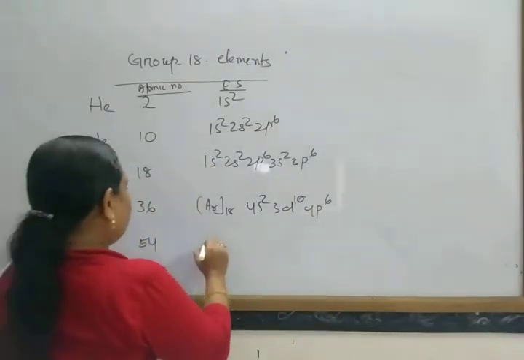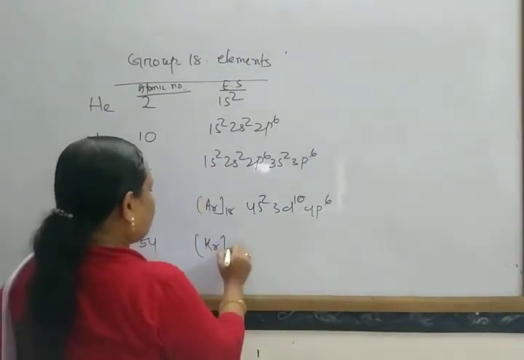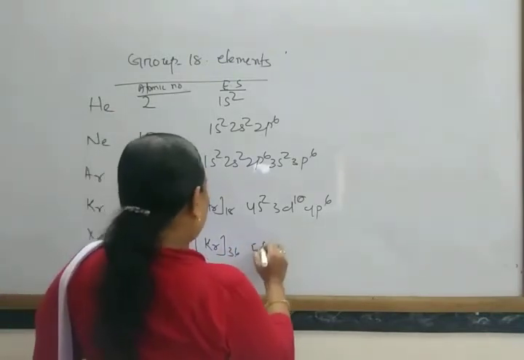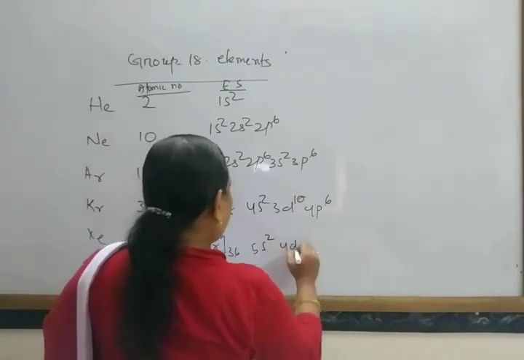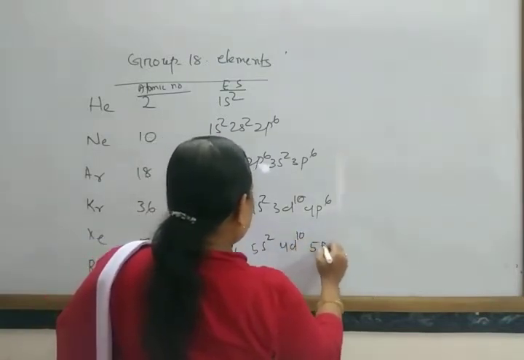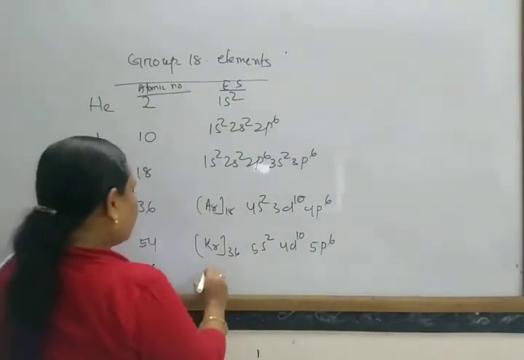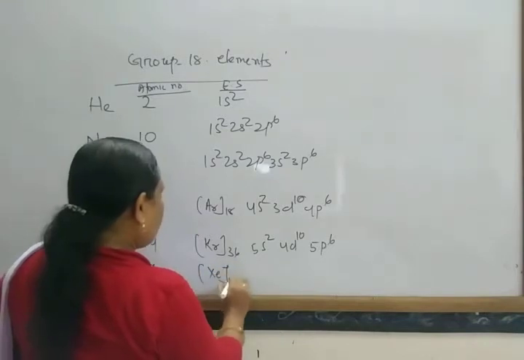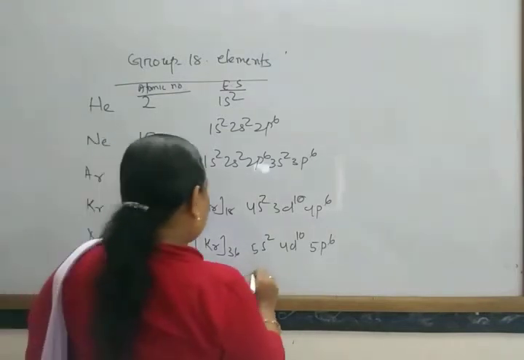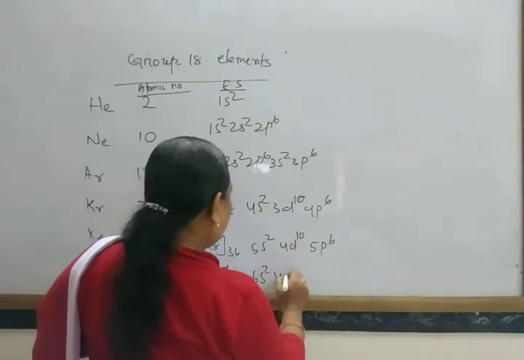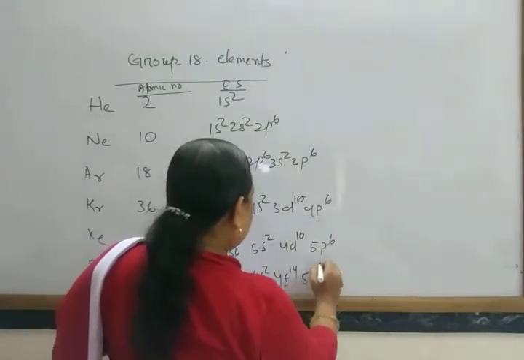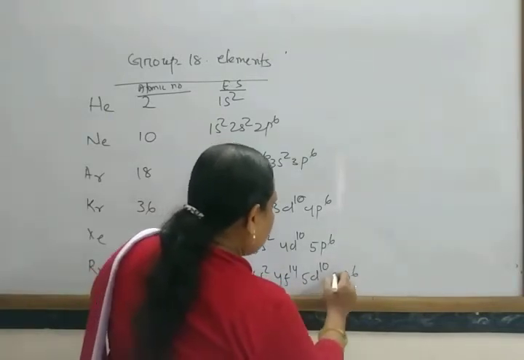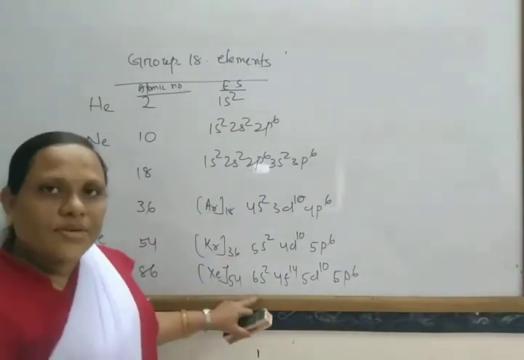Similarly, xenon has krypton 36, after that 5s2, 4d10, 5p6. After that, radon has xenon 54, then 6s2, 4f14, 5d10 and 6p6. So these elements have this type of electronic configuration.